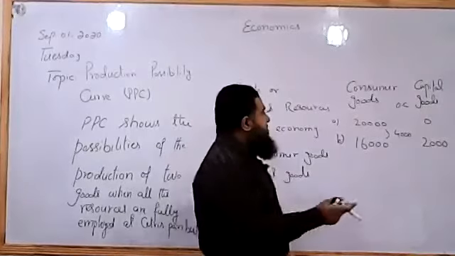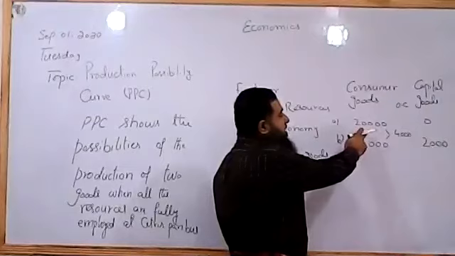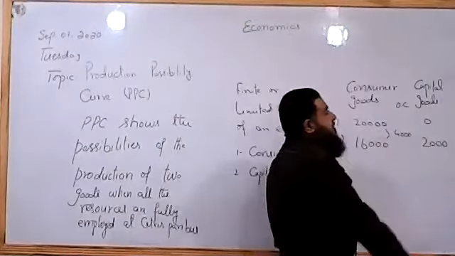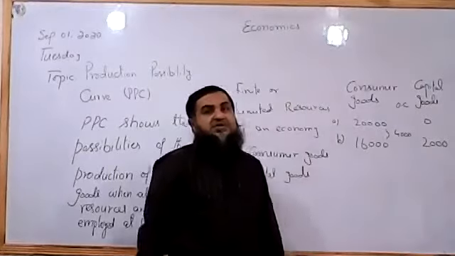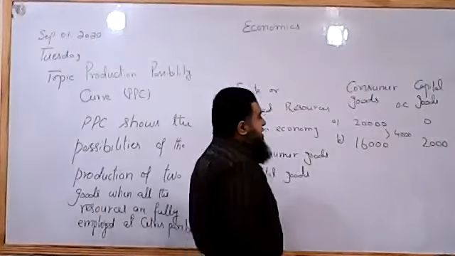The resources which were producing 4,000 consumer goods are now only able to produce 2,000 capital goods. They are less efficient in the production of capital goods than consumer goods.